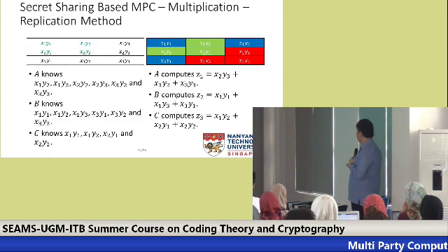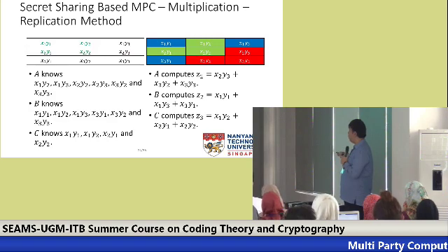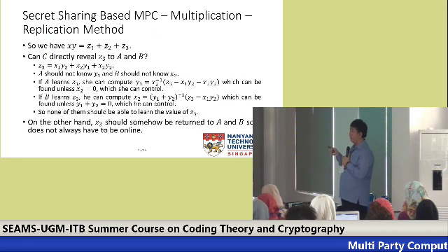Now notice that in here, everyone can compute their own share. Furthermore, Z1 plus Z2 plus Z3 is just all these 9 terms, which is simply U times X times Y. Okay, so this is good. However, the question is, how can C send this Z3 back to A and B?